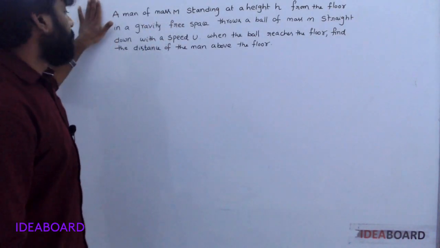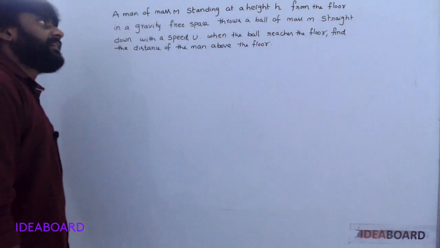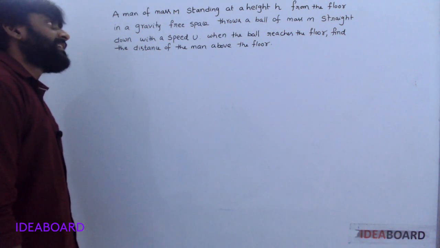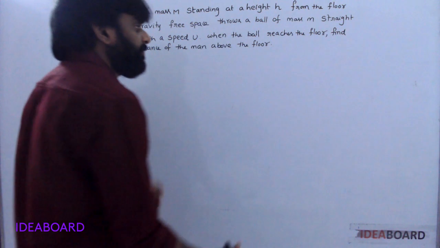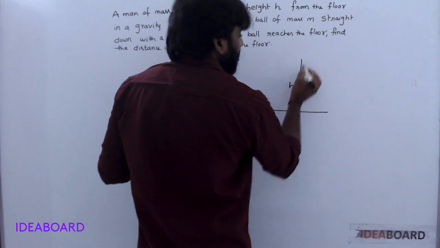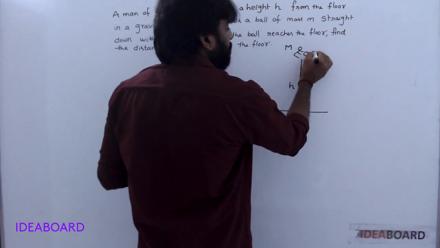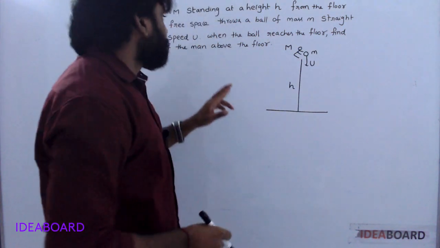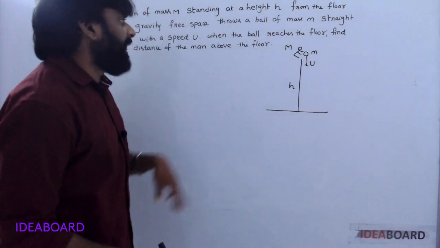See here one problem. A man of mass M standing at a height h from the floor in a gravity free space throws a ball of mass small m straight down with a speed u. When the ball reaches the floor, find the distance of the man above the floor. Now here its height is h. The person throws a ball. Person mass is capital M, ball mass is small m, downwards with velocity u.